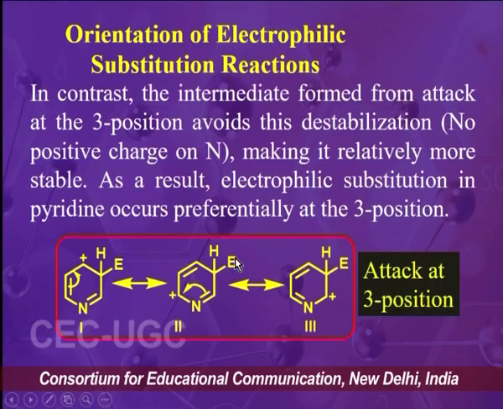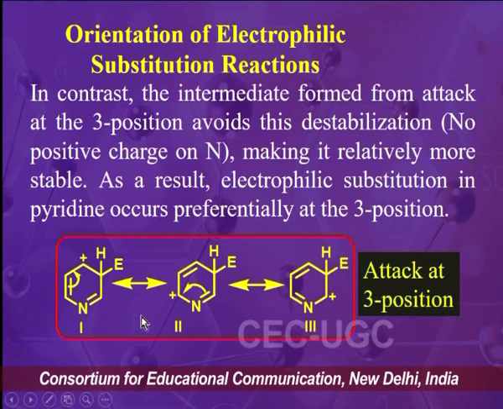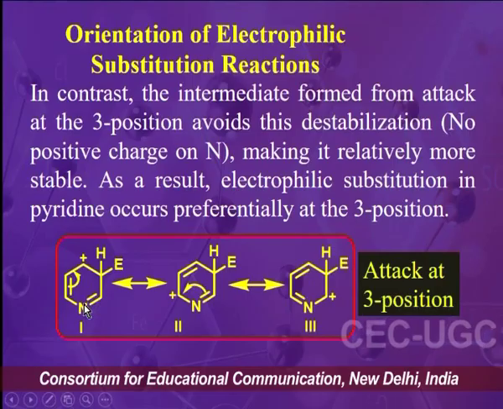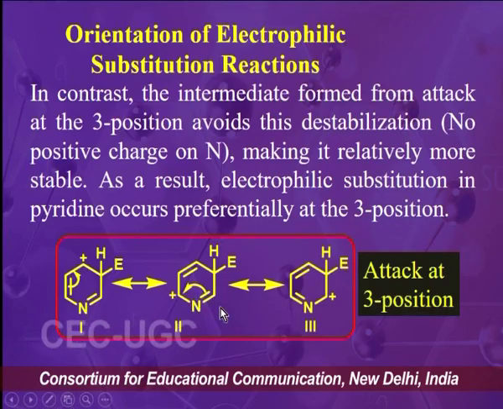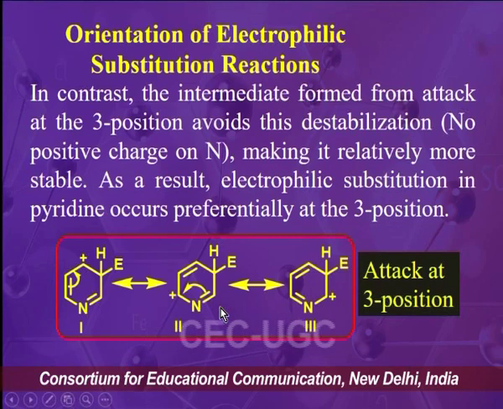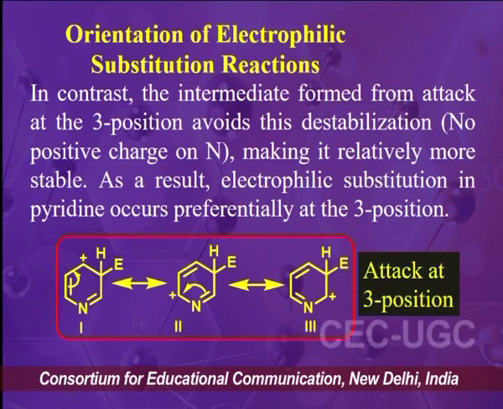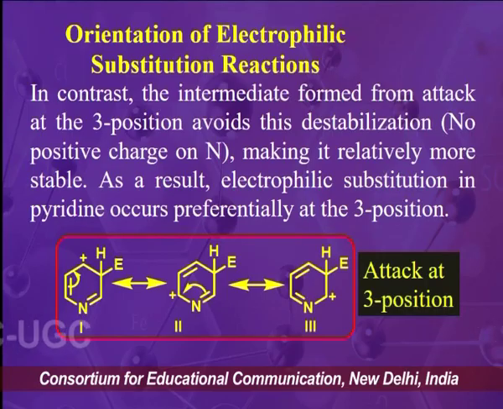But when the attack was at position 3, there was no intermediate where the positive charge was on the nitrogen atom. That is why position 3 is more preferred for the electrophilic substitution reaction rather than position 2 and position 4 of the pyridine molecule.